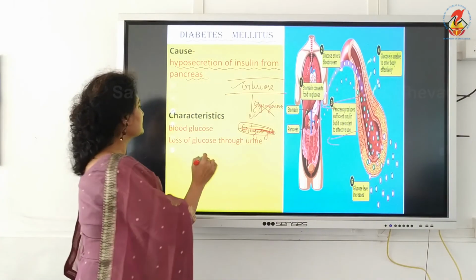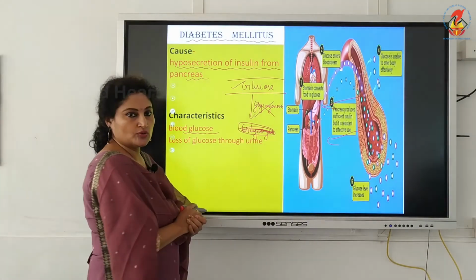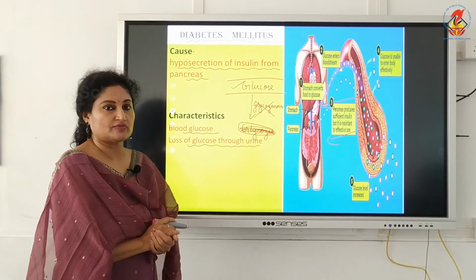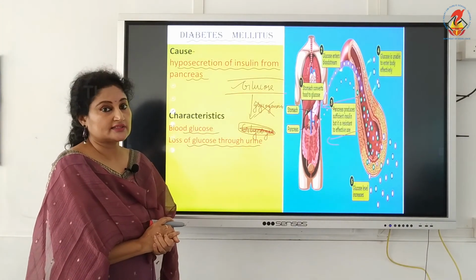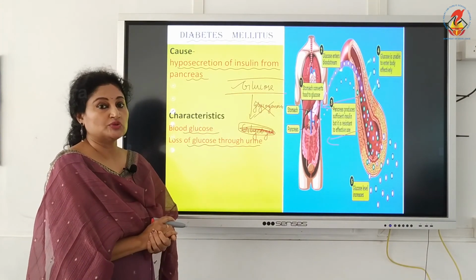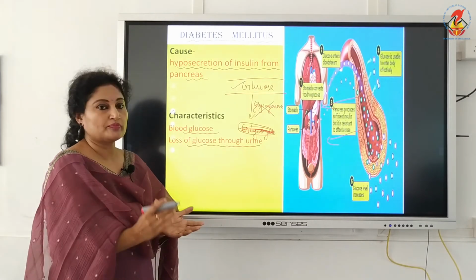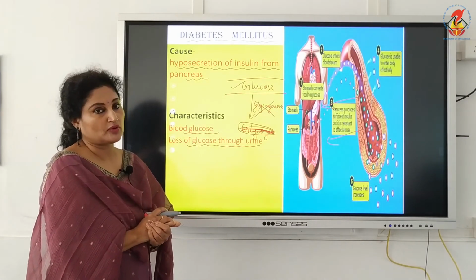So the blood contains a lot of glucose, and also a lot of glucose is lost through the urine. These are the two main characteristics of diabetes. There are other characteristics too, like wounds taking time to heal, excess thirst, etc. You know from your grandparents what they report as the common symptoms.